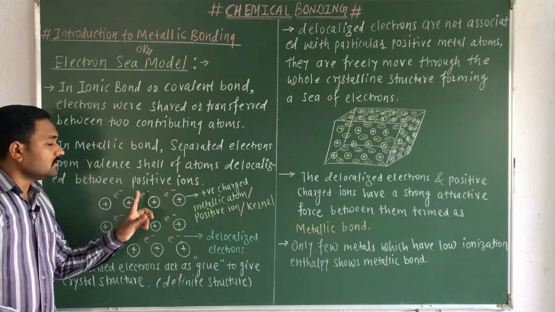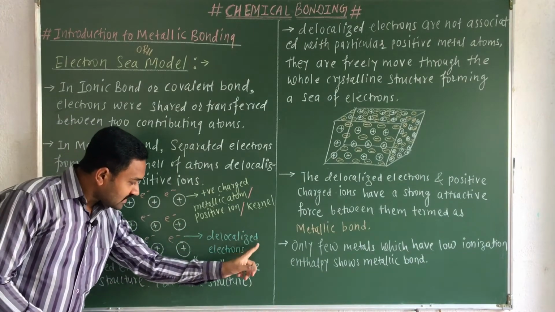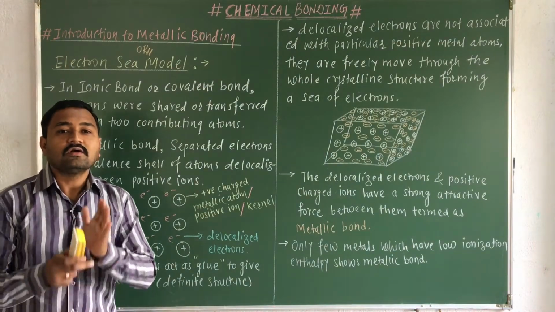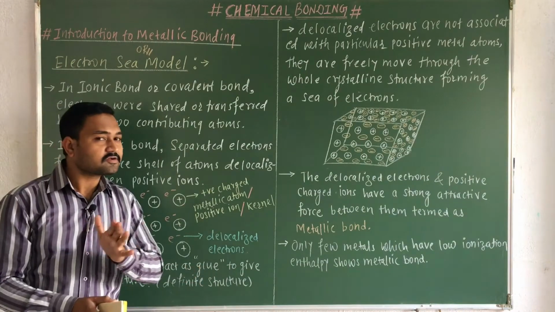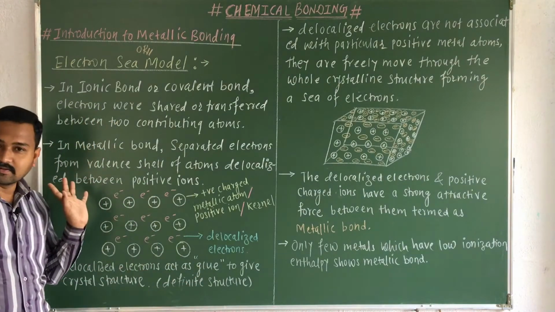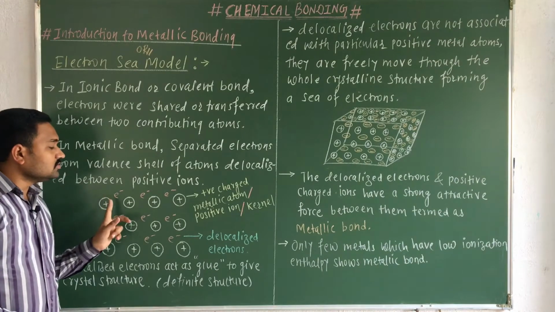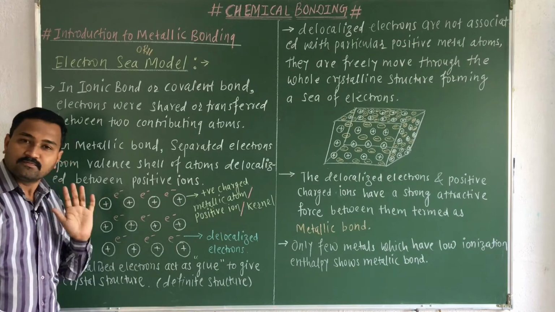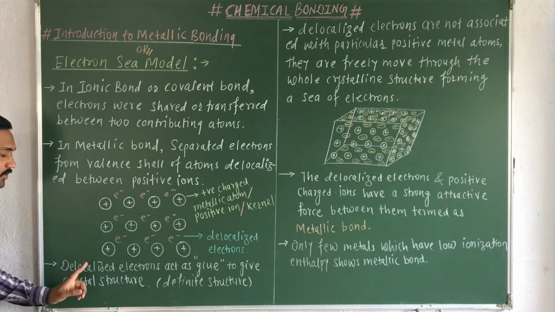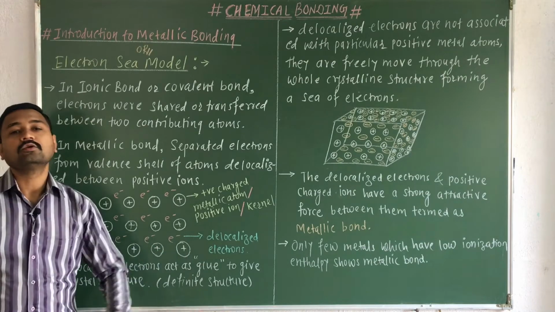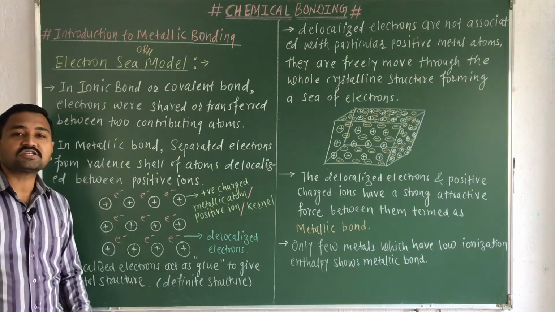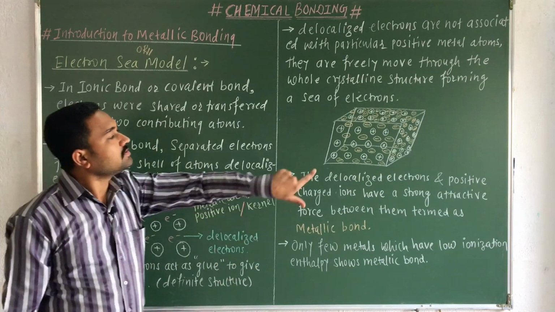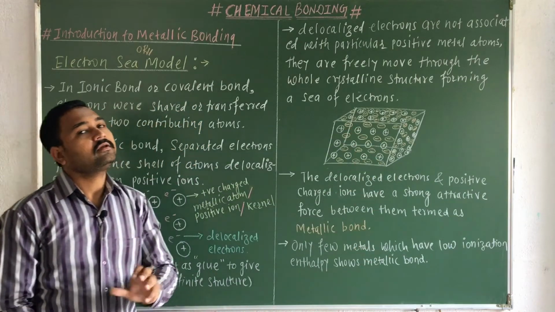As we know, these particular electrons are delocalized electrons. That means the electrons are not fixed in position; they can freely move through the structure. Due to the loss of electrons, the metallic atom has a positive charge, while electrons are negatively charged. So these delocalized electrons act as a glue to give a crystal structure. On the one dimensional board I have drawn this structure, but this is the actual 3D structure of the metallic bond.